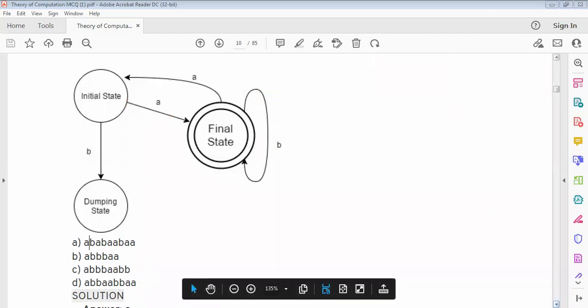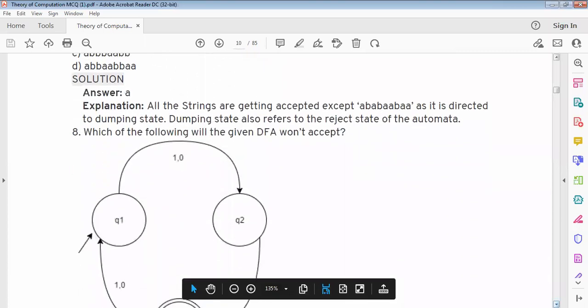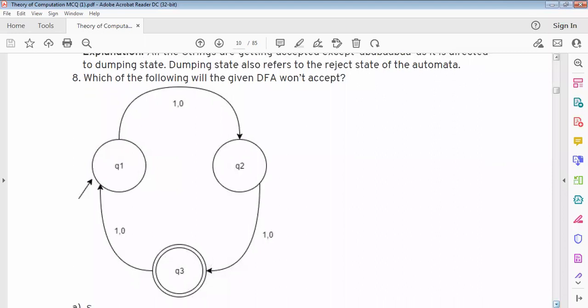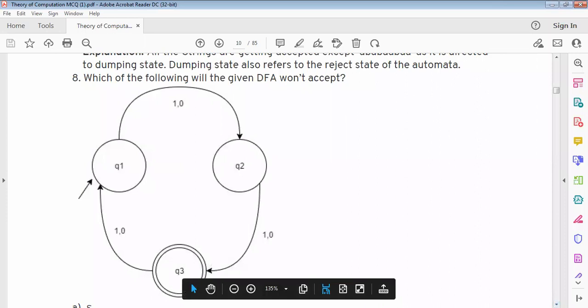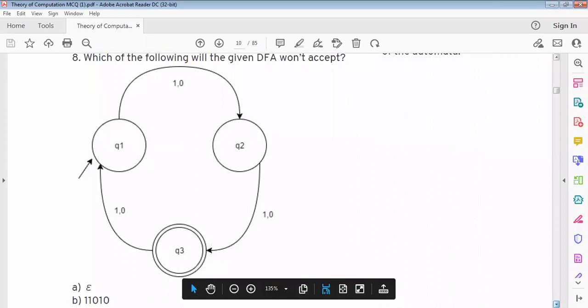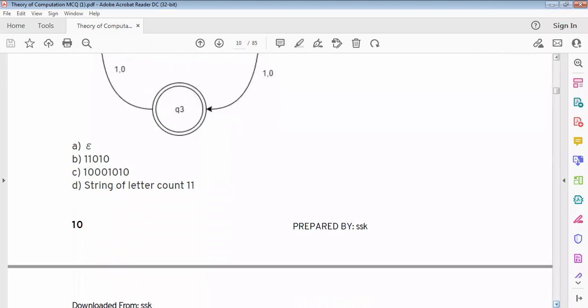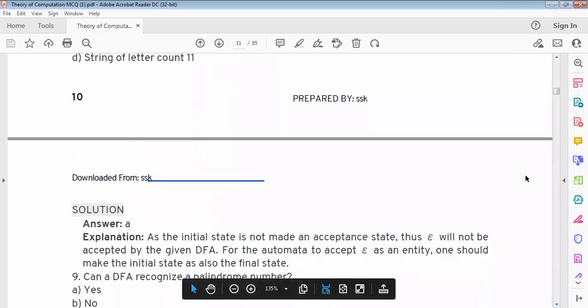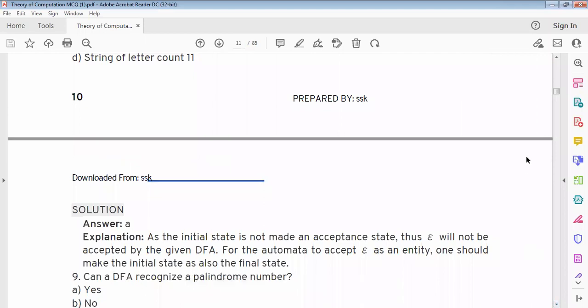Next, which of the following will the given DFA not accept? Q3 is a final state and Q1 is an initial state. Answer is option A. As the initial state is not made an acceptance state, the empty string will not be accepted by the given DFA.